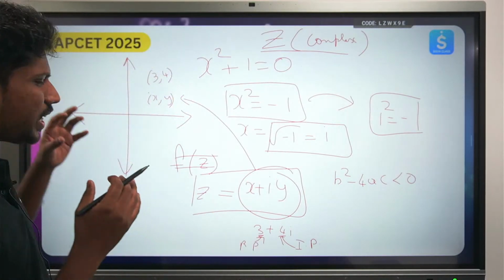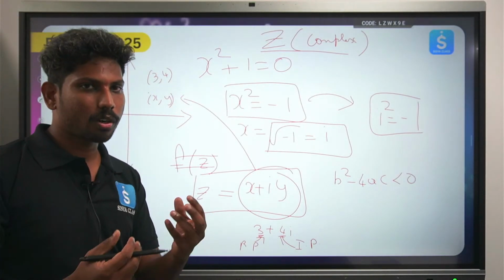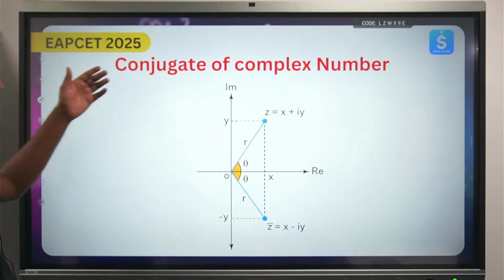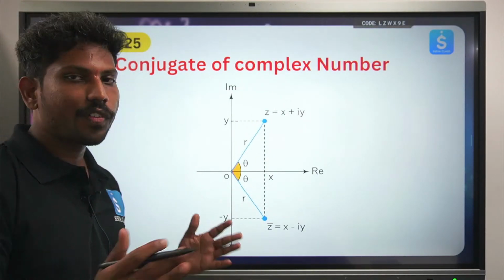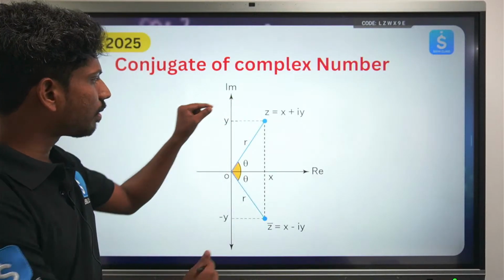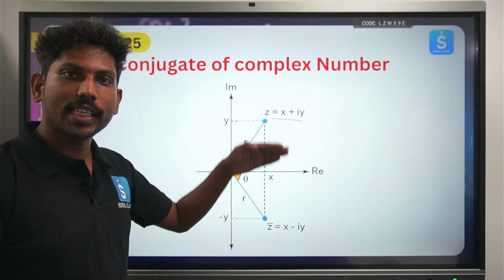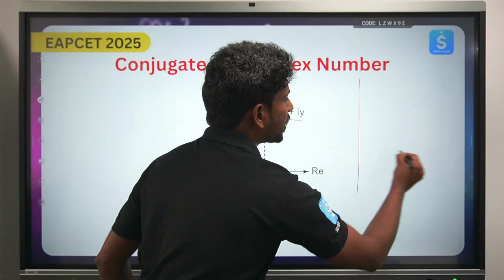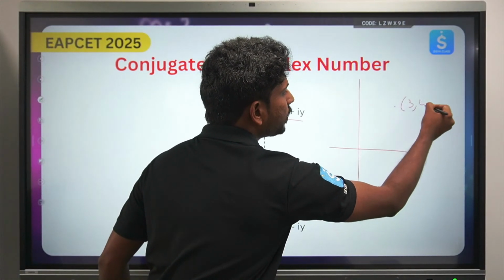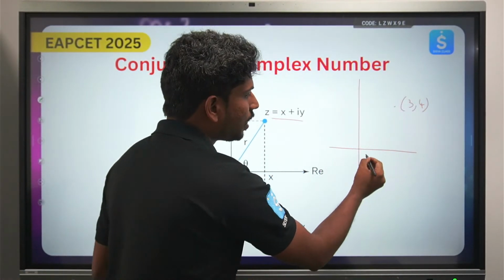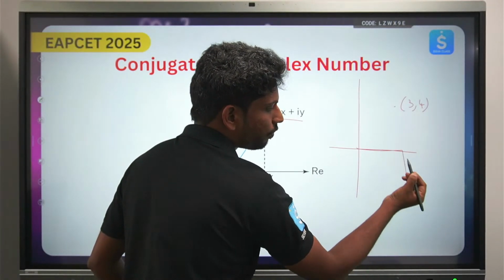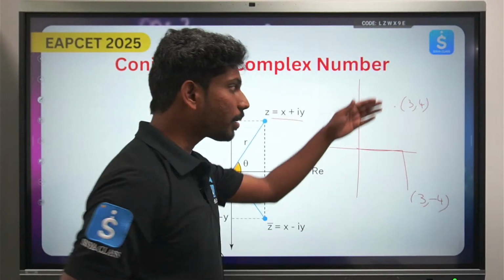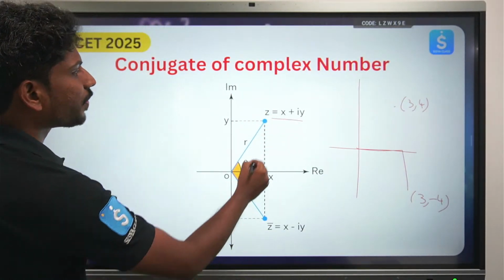Okay, so a few introductory terms. First, we are going to start with the conjugate of a complex number. The conjugate of a complex number is its reflection with respect to the x axis. For example, take the number (3, 4). What will be the reflection with respect to the x axis? You move 3 steps along x and 4 steps downward, so that will be (3, -4). In the same way you can find the conjugate of a number.